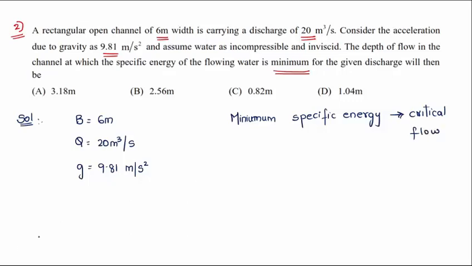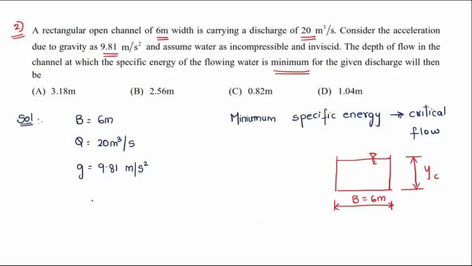For a rectangular channel, suppose this is the rectangular channel and this is the free surface. Width is 6 meter. Depth will be the critical depth, Yc.